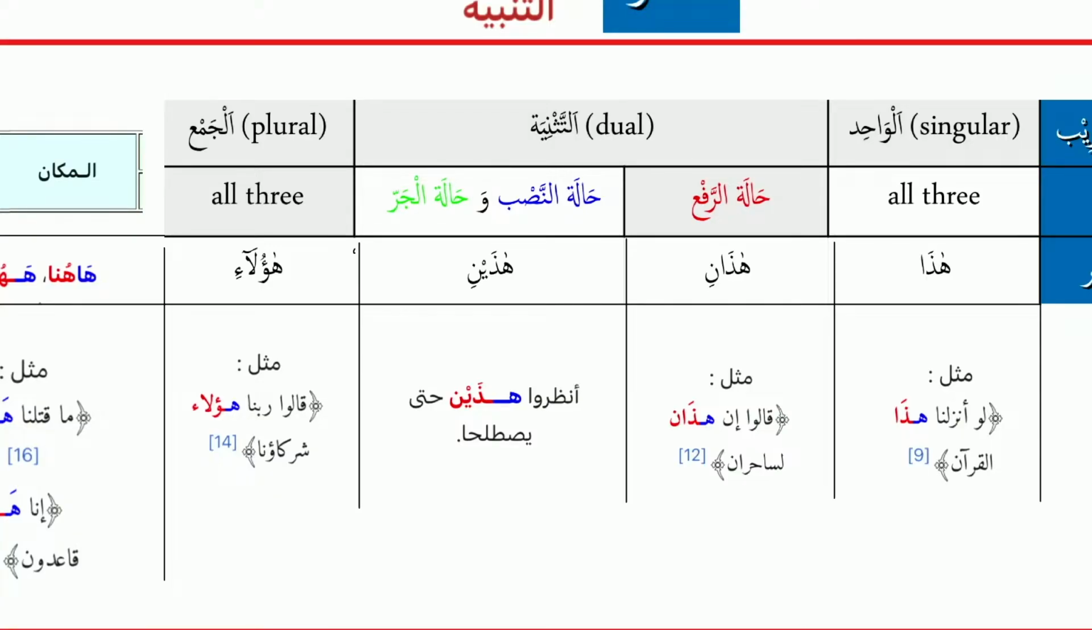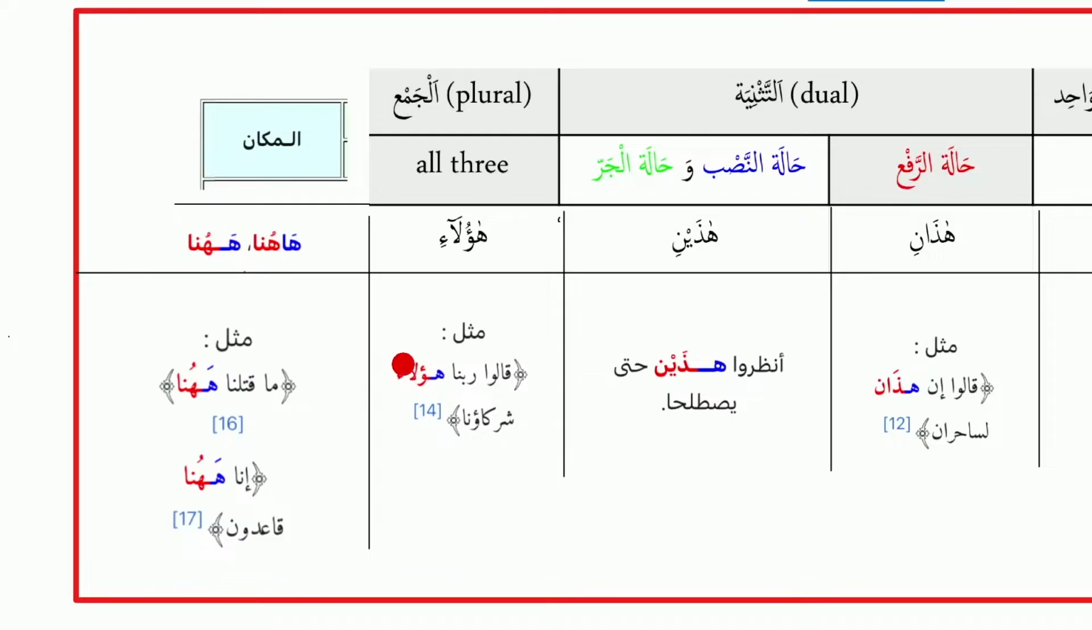It's maf'ul. Because look, every amar has what? Fa'il and fa'il. Yani unzuruhu, unzuru antum. So unzuru has fa'il, fa'il. Okay? Or no? Yes. Okay? And hadaini will be what? Maf'ul. So unzuru hadaini. Okay? And then haulai, rabbana haulai shurakauna.